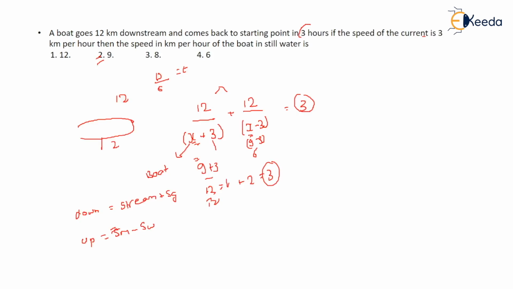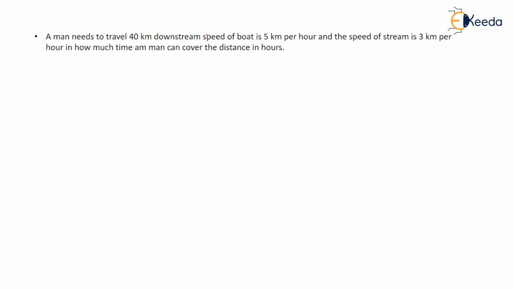Next question. A man travels 40 km downstream. Speed of a boat is 5 km per hour and speed of stream is 3 km per hour. Okay. Now how much time can the man take to cover the distance? So 40 km he has to go, and your speed of boat or man is how much? 5 km per hour, and the stream water is 3 km per hour.